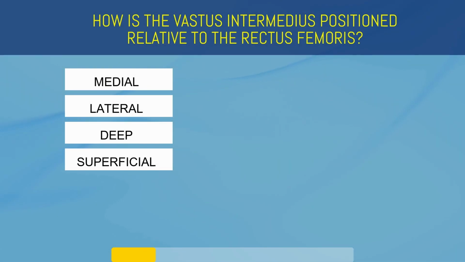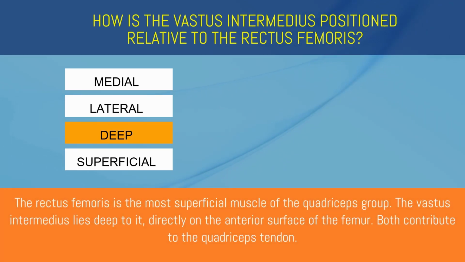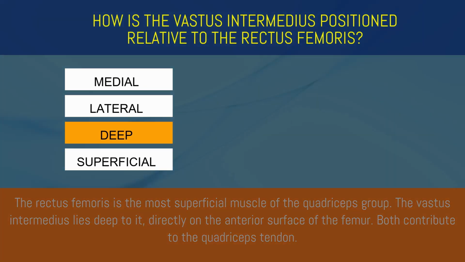How is the vastus intermedius positioned relative to the rectus femoris? Medial, lateral, deep, or superficial? Deep. The rectus femoris is the most superficial muscle of the quadriceps group. The vastus intermedius lies deep to it, directly on the anterior surface of the femur. Both contribute to the quadriceps tendon.